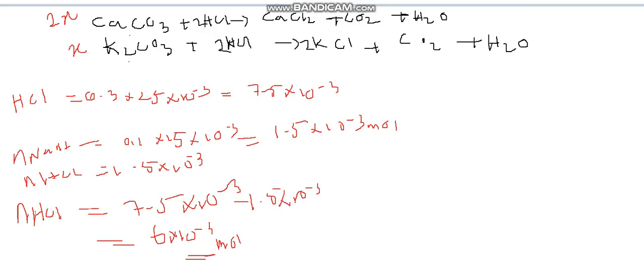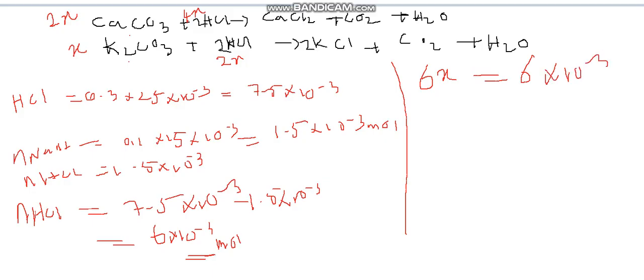Now calcium carbonate is 2x mole. So you can see calcium carbonate to HCl ratio is 1:2. That means you need 4x of HCl to react with calcium carbonate. Potassium carbonate is x mole, so you need 2x mole of HCl to react with potassium carbonate. So you can see 4x plus 2x, 6x of HCl has been reacted with calcium carbonate and potassium carbonate. That 6x is equal to 6 into 10 to the power minus 3. If you divide both by 6, then x is equal to 1 into 10 to the power minus 3 moles. That means 2x is 2 into 10 power minus 3 moles. So that is the moles of calcium carbonate.